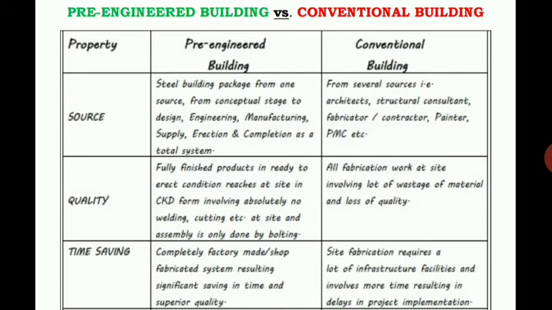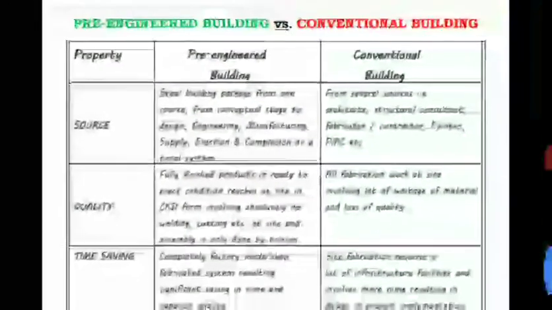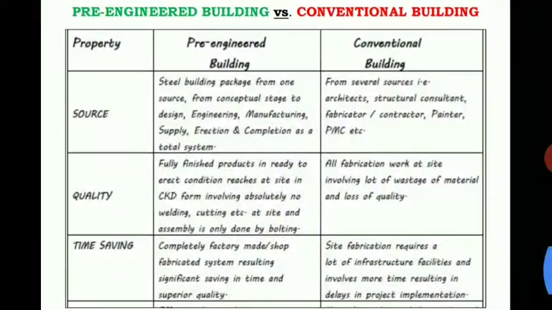And here the main difference between these two concepts, that is pre-engineered building versus conventional building, can be described with respect to the properties of certain things. The first one you can take as the source. For pre-engineered building, the steel building package comes from one source, from conceptual stage to design, engineering, manufacturing, supply, erection and completion as a total system.